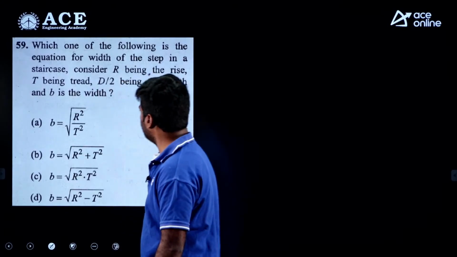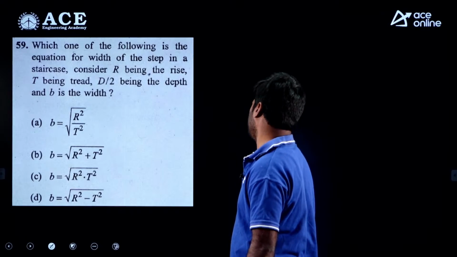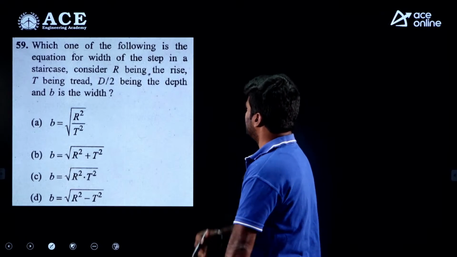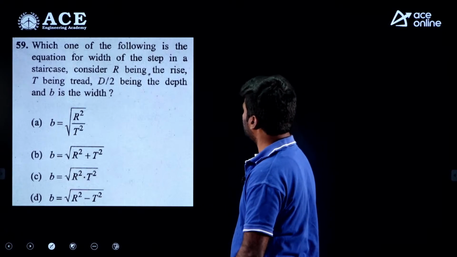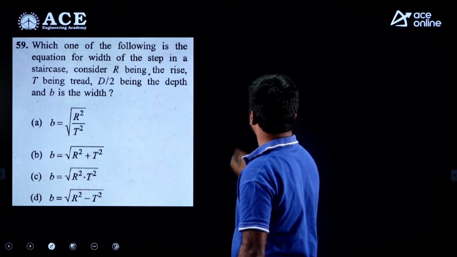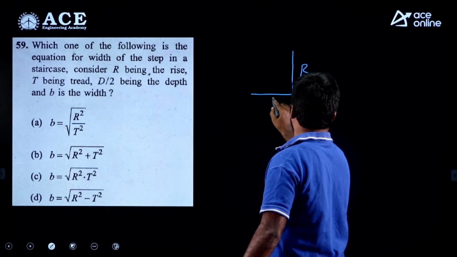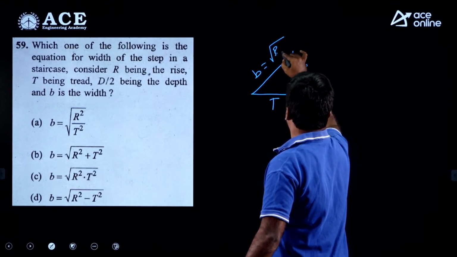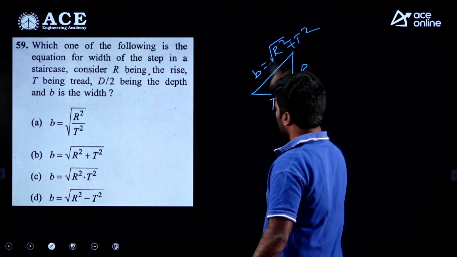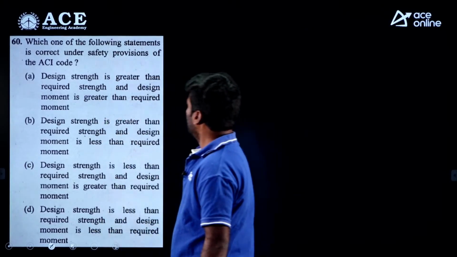Coming to the next question, my dear. Which one of the following is the equation for the width of the step? In a staircase, consider R being the rise and T being the tread, D by 2 being the depth and B being the width. My dear, this is the rise, this is the tread. They are asking for the width, B is equal to root over R square plus T square. Option B is correct.